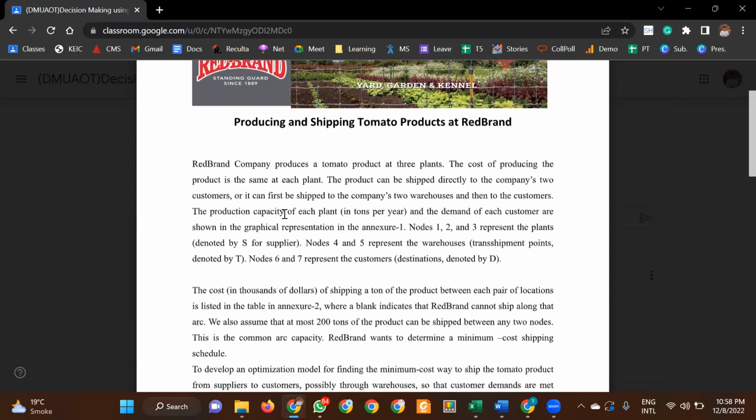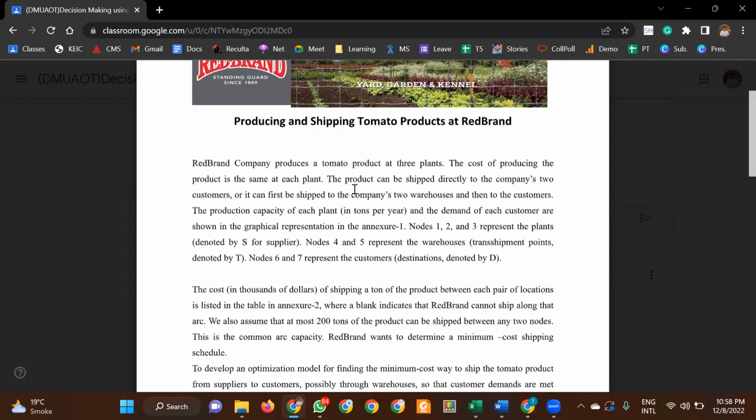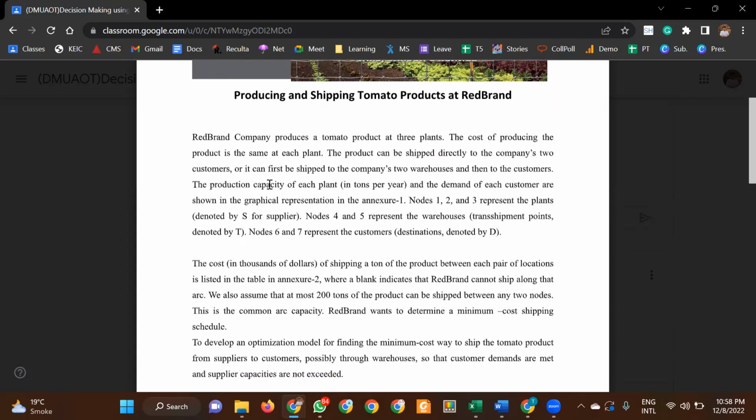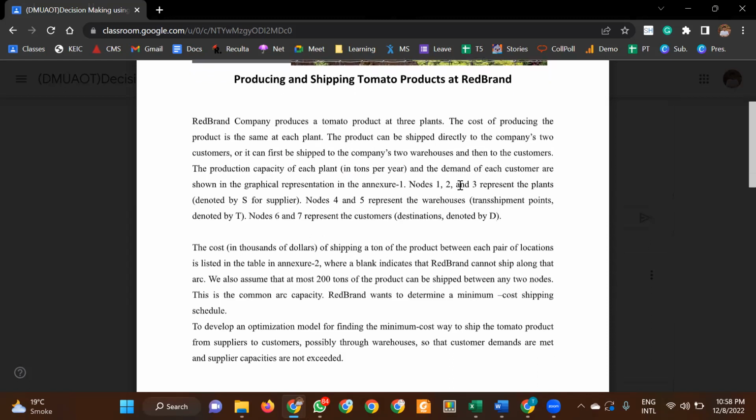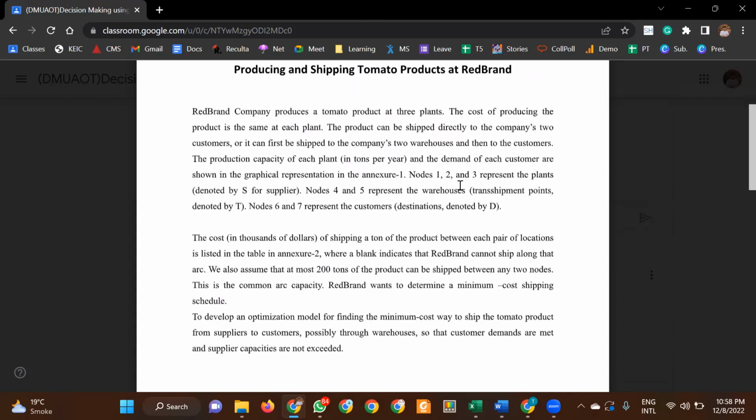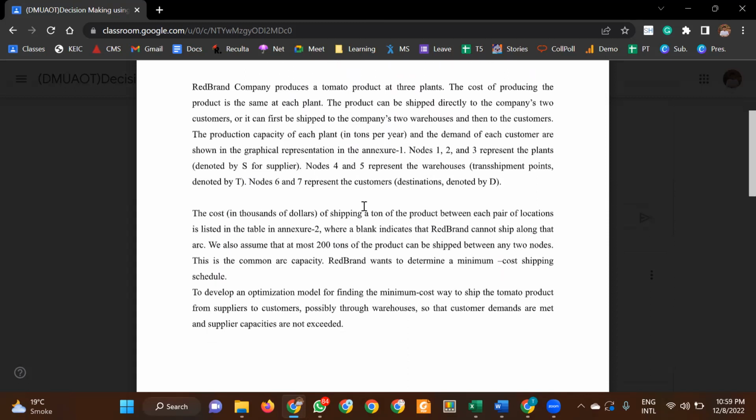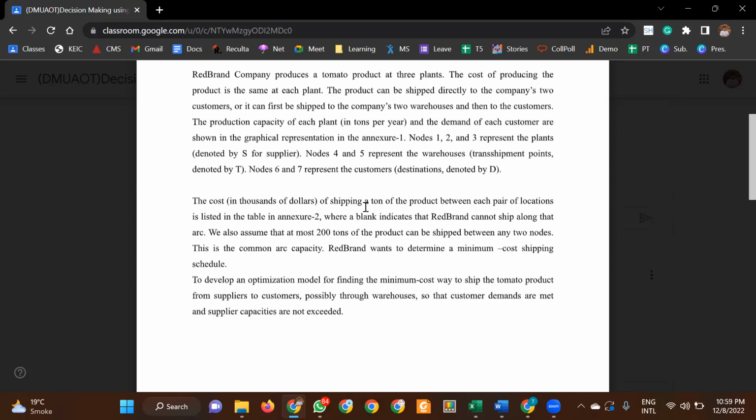The product can be shipped directly to the company's two customers, or it can be first shipped to the company's two warehouses and then to the customers. The production capacity at each plant and the demand are shown below. When we describe the nodes, I'll go through that. So there are basically 3 plants, 2 warehouses, and 2 demand points.